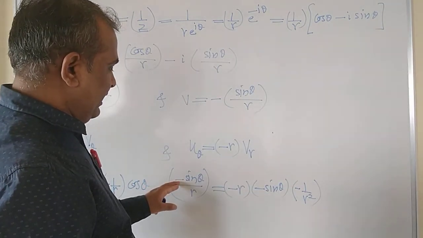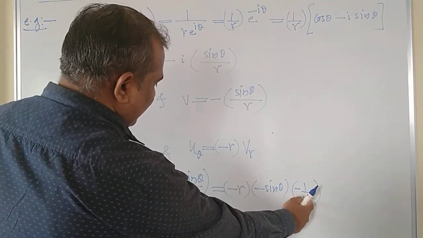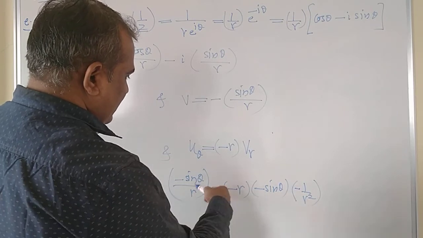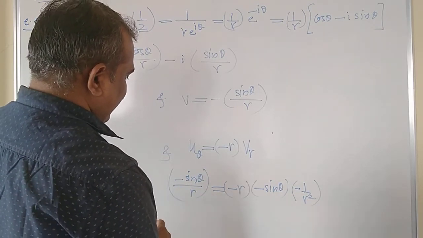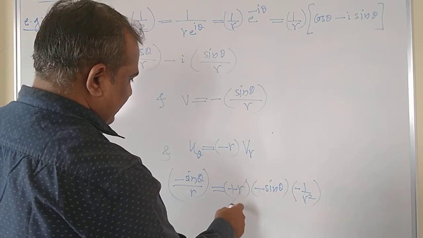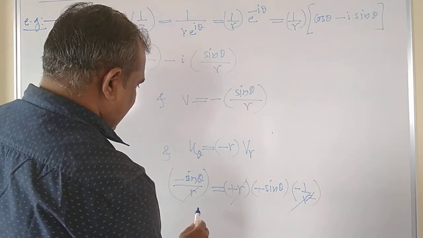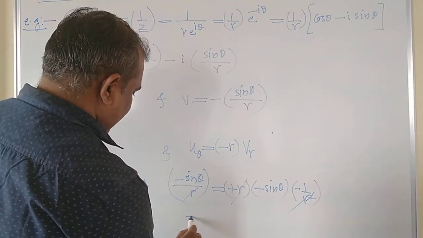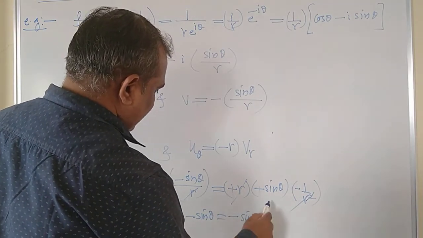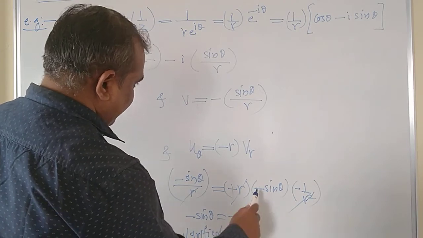So this negative sign exists, and this r gets cancelled with one r, and the other r will be cancelled, and you will get minus sign is equal to minus sign. Hope you have understood this. So this becomes positive, one negative sign remains. This one r gets cancelled, this second r gets cancelled with this, and you will get minus sin theta is equal to minus sin theta, and thus I can say this condition is also verified.